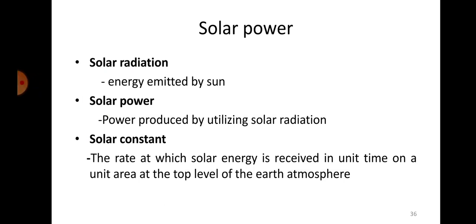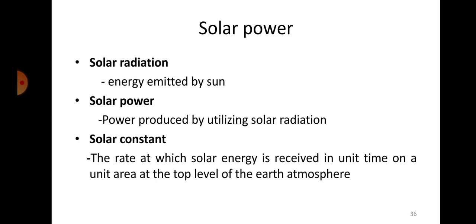So we know the several applications of solar power, right? Nowadays we are trying to get the majority of the energy from solar, including electricity also, using a device called a solar cell. Okay, other than that, what are the other ways in which we can utilize the solar energy? One, to use the amount of heat that is received and make it into some useful form. Okay, so next, before starting, we need to study some of the concepts here. One is called solar constant. Now, what do you mean by solar constant?